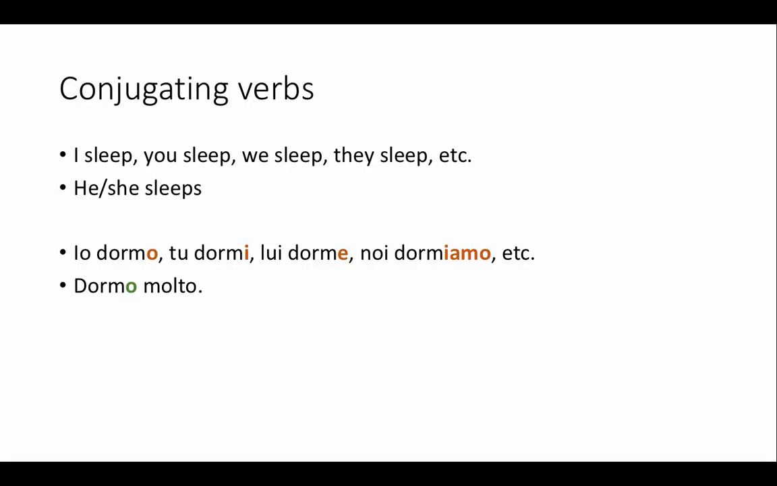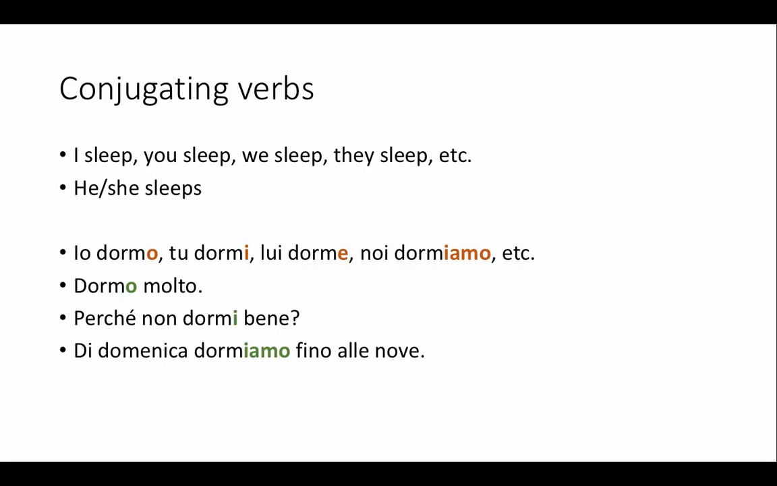I can just say dormo molto, and I understand that I'm talking about io dormo. I sleep a lot. I can say perché non dormi bene? And I know that dormi refers to you, tu. Perché tu non dormi bene? Di domenica dormiamo fino alle 9. So dormiamo is the form for us, we. And so I know that it's saying on Sundays we sleep until 9.